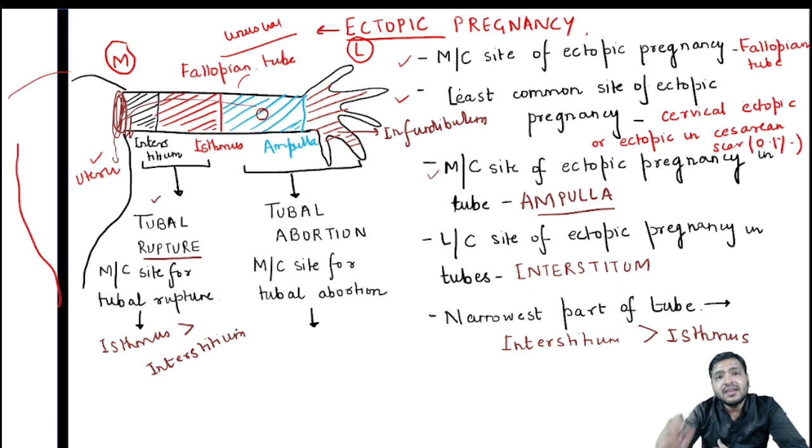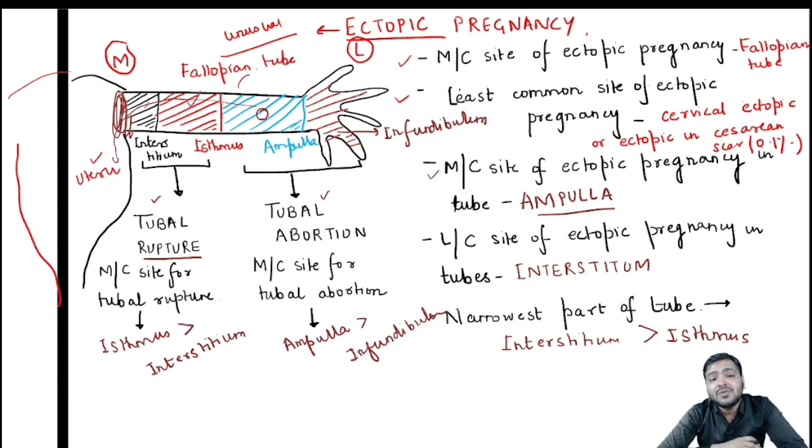So the most common site for tubal rupture, first, is the isthmus part, followed by the interstitium part. Ampulla and infundibulum, basically the ectopic pregnancy ends here by tubal abortion, since these are the distal parts of the fallopian tube. And the most common site for tubal abortion, yes, it is ampulla, followed by infundibulum.